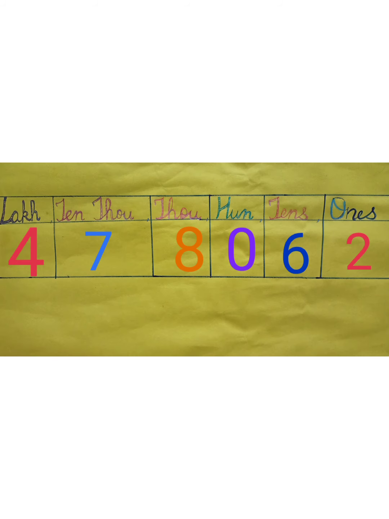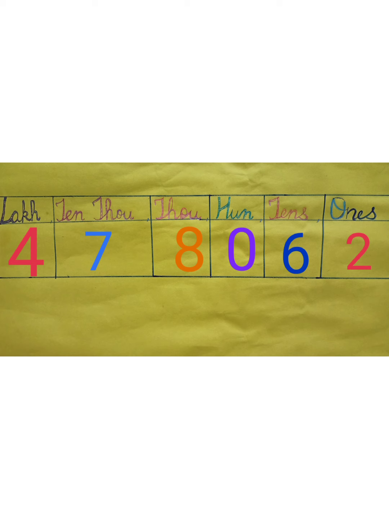Here under ones place there is 2, under tens place there is 6, under hundred place there is 0, under thousand place there is 8, under 10,000 place there is 7, and under lakh place there is 4.